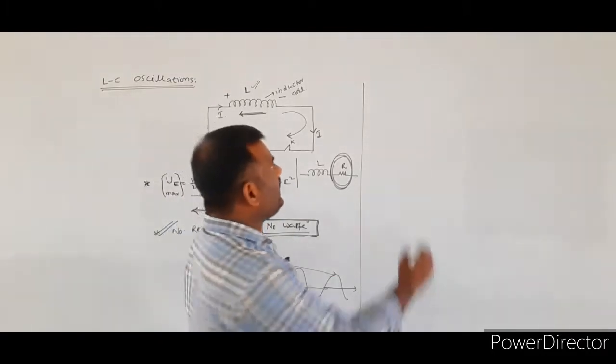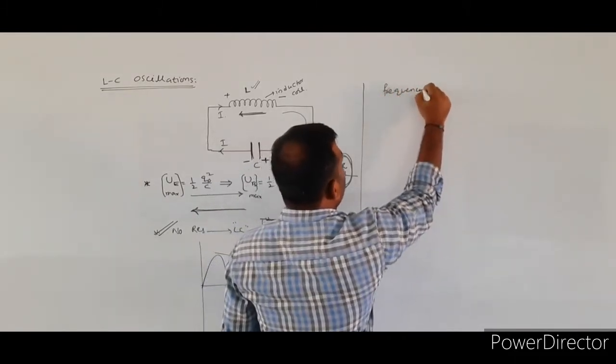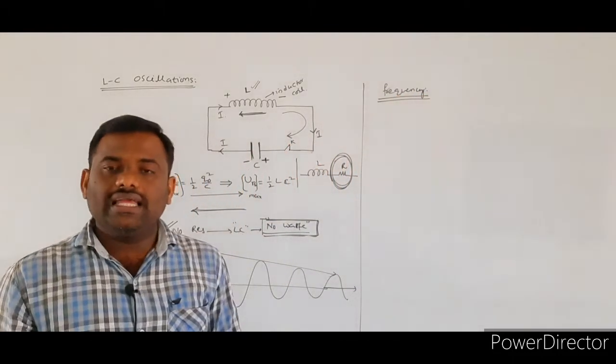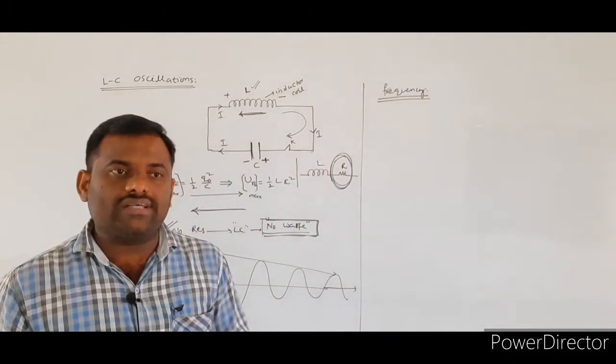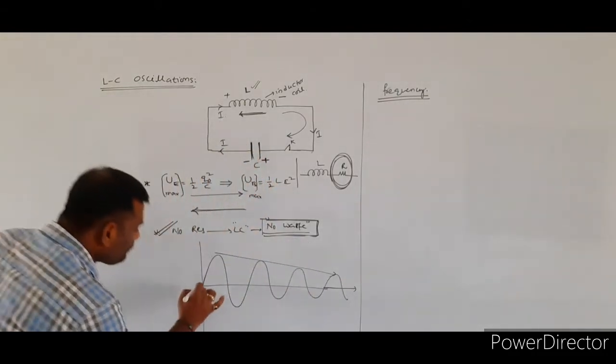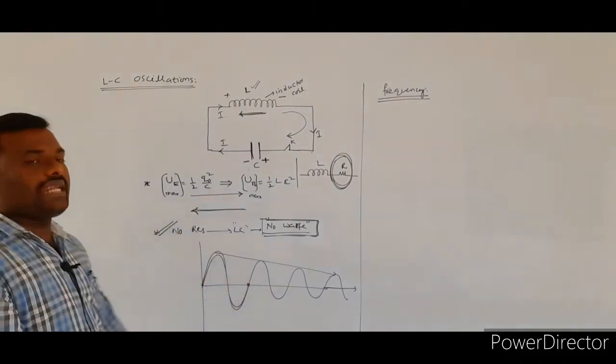Now we are going to derive the expression for the frequency. If any object makes oscillations, it has a time period value. What is the time period? The time taken by the particle to complete one oscillation.